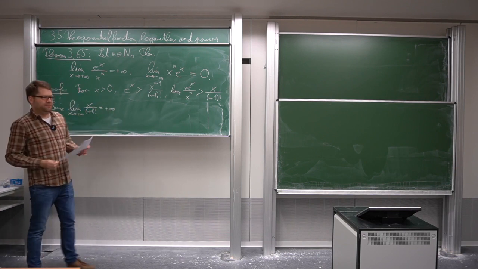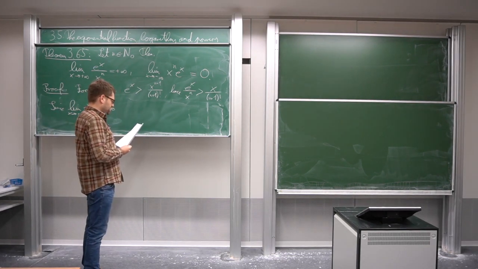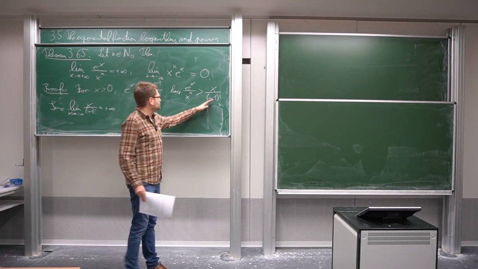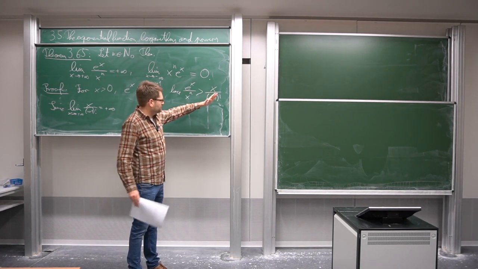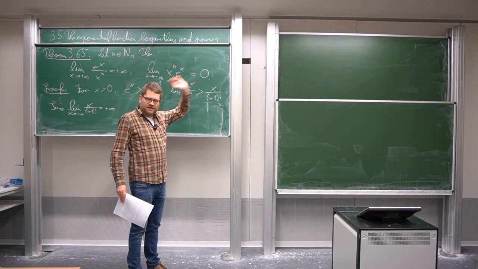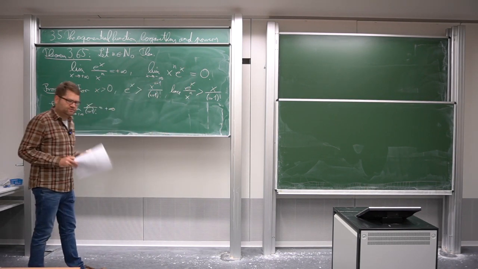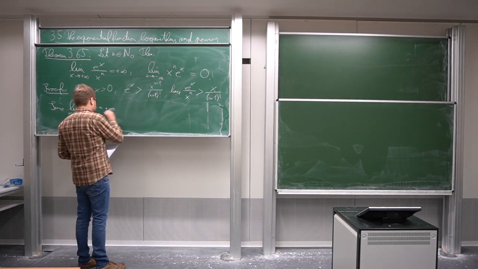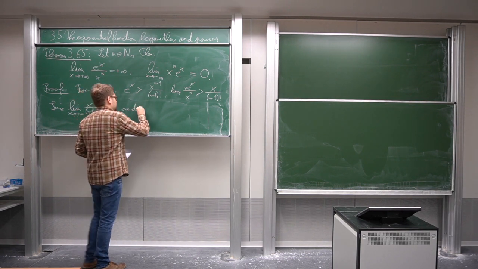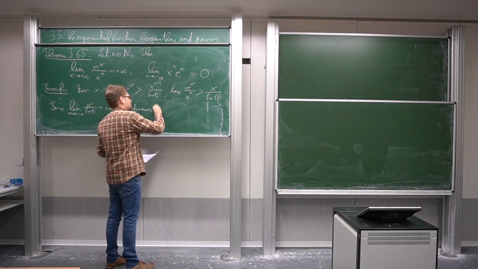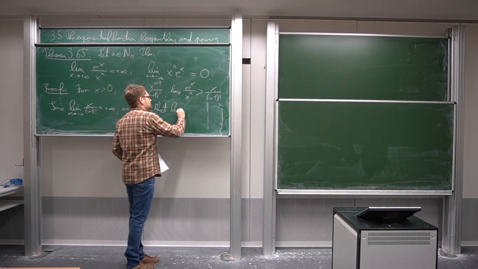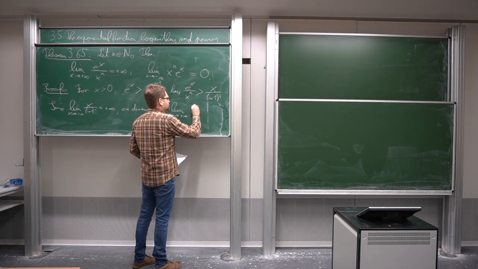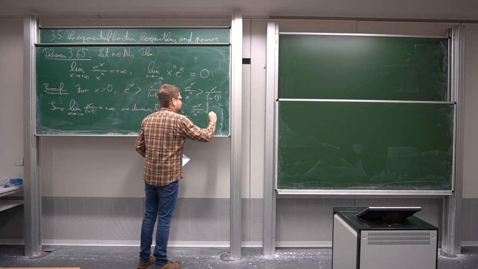Then you can use an argument which I technically haven't proven yet in the previous section: if you have an inequality, and the lower of the two functions goes to plus infinity, then the bigger one has to go to plus infinity as well. That wasn't part of the inequalities of functions I introduced, but this is what I will use here without proof. So since this holds, one derives that the limit of x going to plus infinity of e to the x divided by x to the n is plus infinity as well.